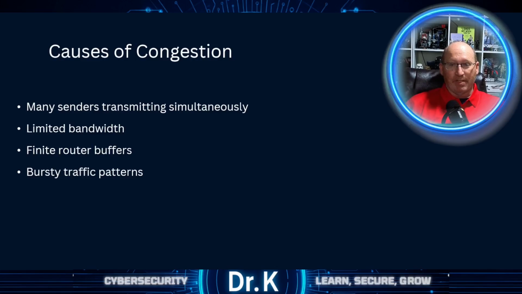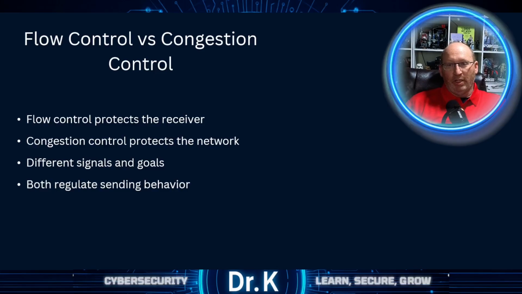This happens especially when the links have limited bandwidth. There's also the problem of finite buffers in our routers and switches, which means bursts of traffic can quickly lead to dropped packets, which thereby increases the delay even more. Flow control and congestion control regulate sending behavior, but they address different problems in different ways. Flow control ensures that the sender does not overwhelm the receiver, while congestion control ensures the network itself is not overwhelmed. Those are the two big differences between them.